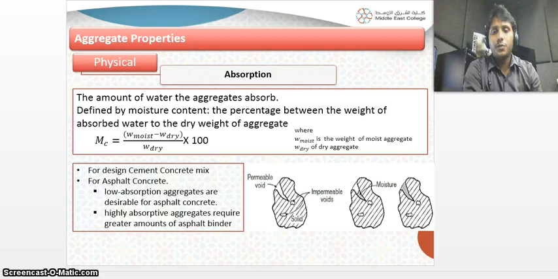Then you have the absorption test. Absorption test means how much water the aggregate is able to absorb, the amount of water that aggregates absorb. It can be defined as the percentage of the weight of absorbed water to the dry weight of aggregate. Moisture content is the moisture present in the aggregate: weight of moisture, that is, weight of wet aggregate minus dry weight, over dry weight, multiplied by 100.